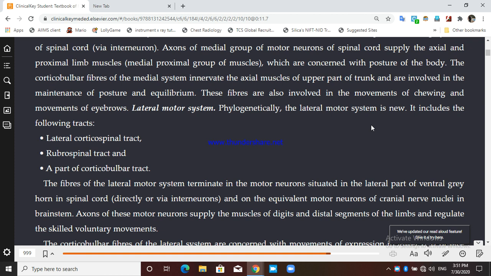So, not very important. But what does the lateral motor system consist of? It consists of the lateral corticospinal tract, and not the anterior. It consists of the lateral corticospinal tract, the rubrospinal tract from the red nucleus to the spinal cord, and a part of the corticobulbar tract. So the corticobulbar tract is present in both the medial and the lateral motor systems. So these three tracts are present in the lateral motor system.